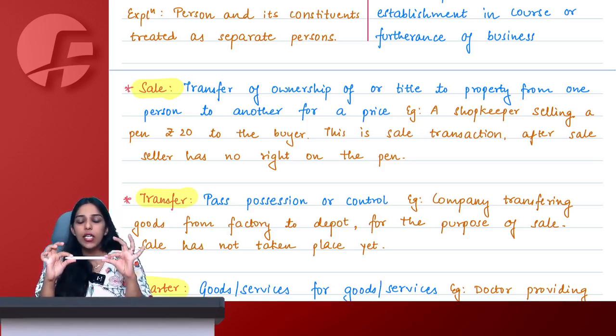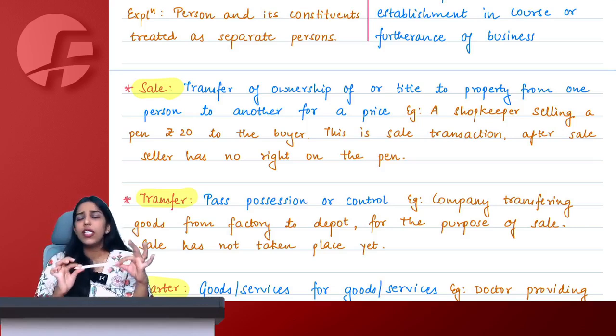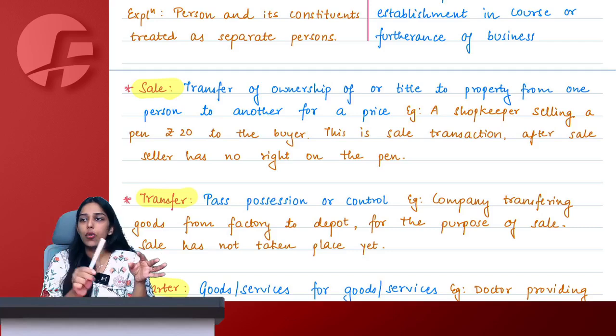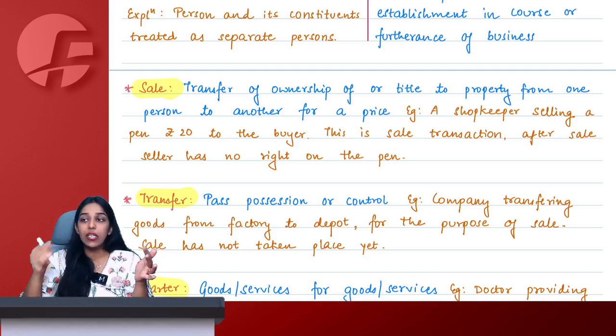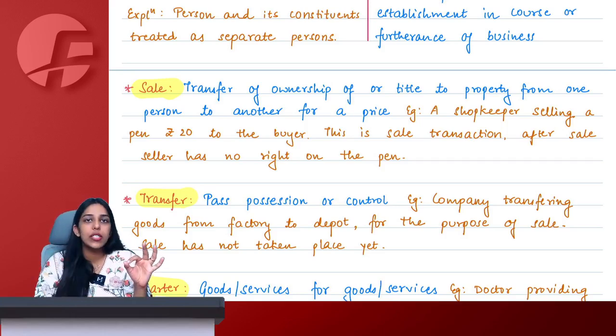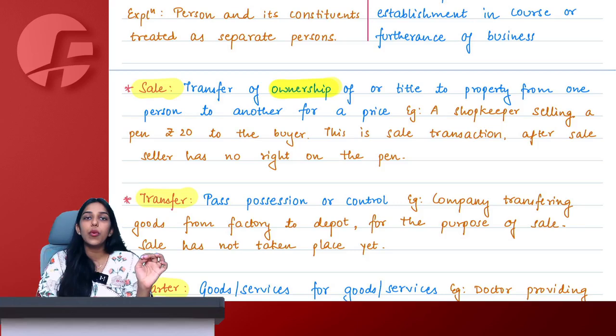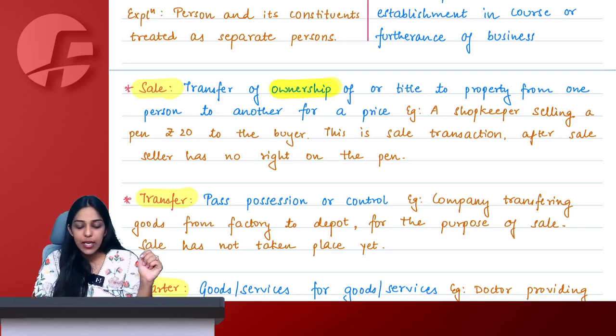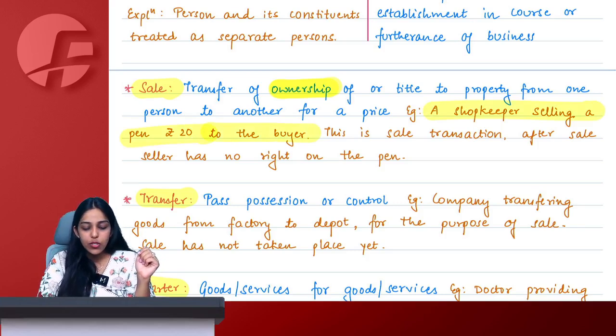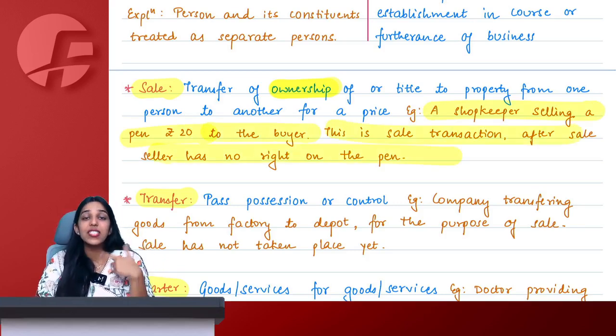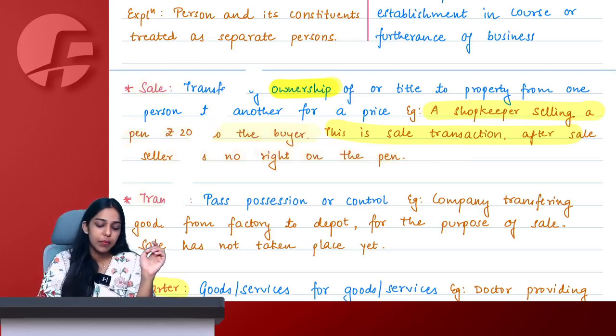Now this pen clearly and wholly belongs to you. You can do whatever you want with this pen. You can throw it, play pen fight with it, write with it, or gift it to someone. Now you are the whole and sole person responsible for whatever you want to do with this pen. This means I have now sold you this pen. So transfer of ownership of the title of property from one person to another for a price is simply known as sale. A shopkeeper selling a pen for rupees 20,000 to the buyer is a sale transaction. After sale, the seller has no right, and all the rights to deal with that property go to the recipient.